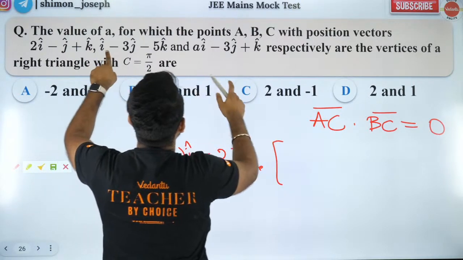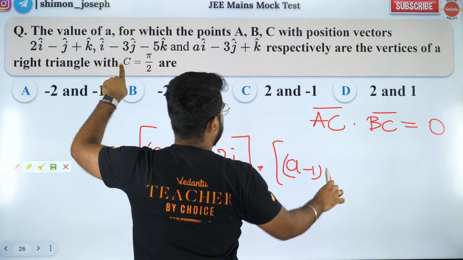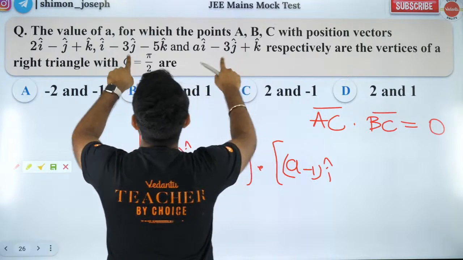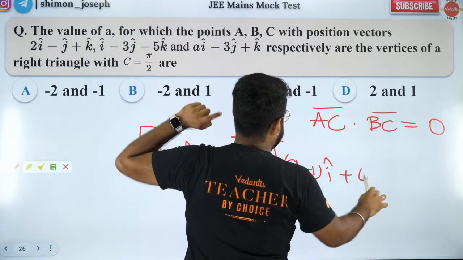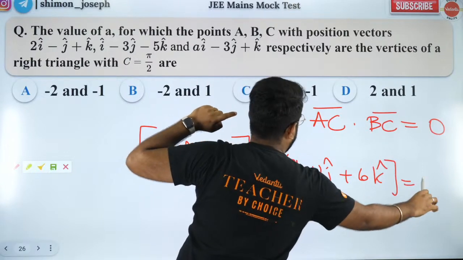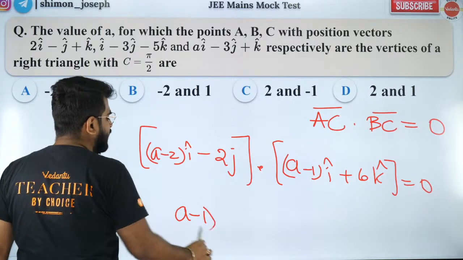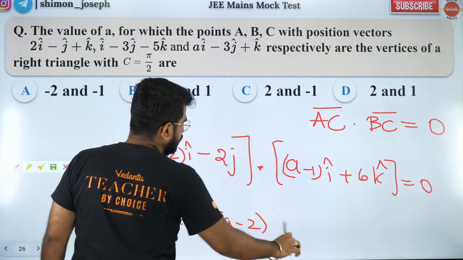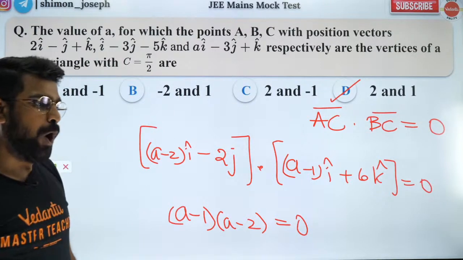So BC vector will be what? A minus 1 I cap. Then you'll have minus 3, J cap will cancel off. Then you'll have plus 6 K cap. So this dot product should be 0. So what is the dot product? It is nothing but A minus 1 into A minus 2. So this should be 0. So A can be 2 or 1. That's your answer.